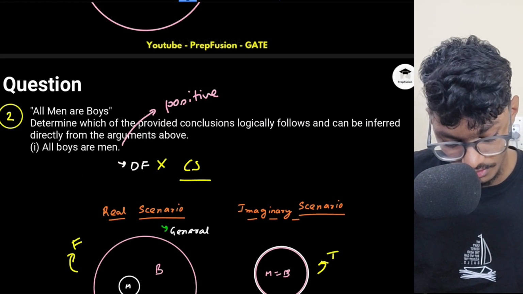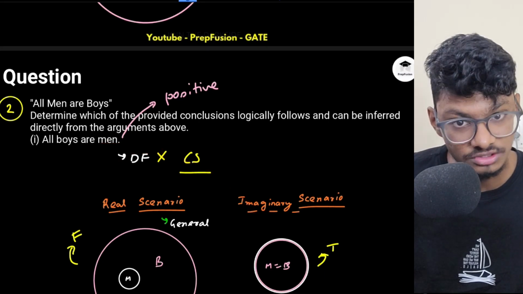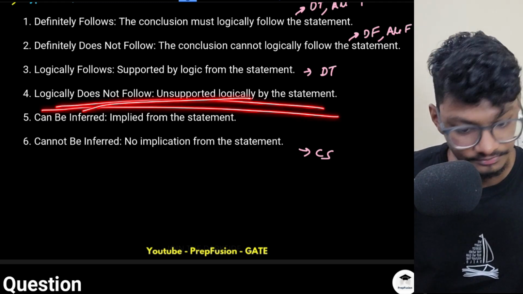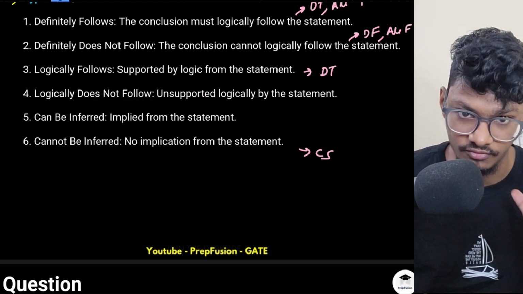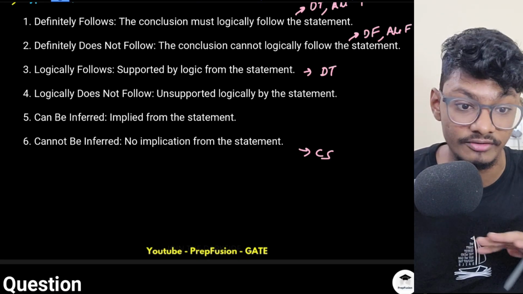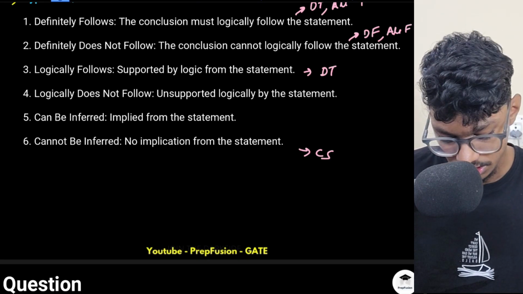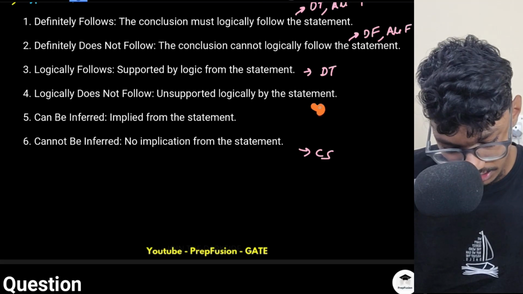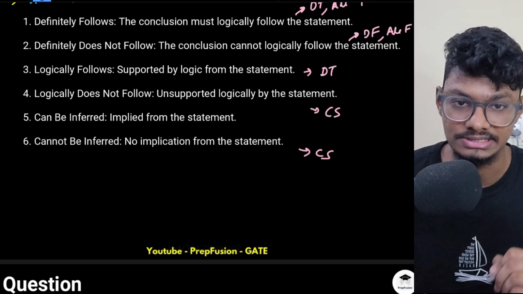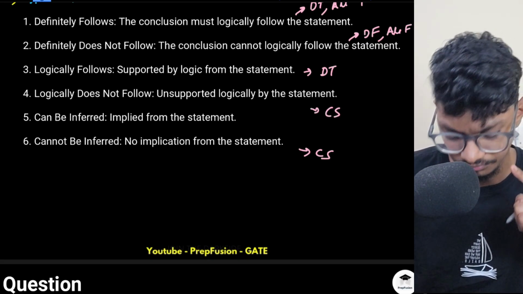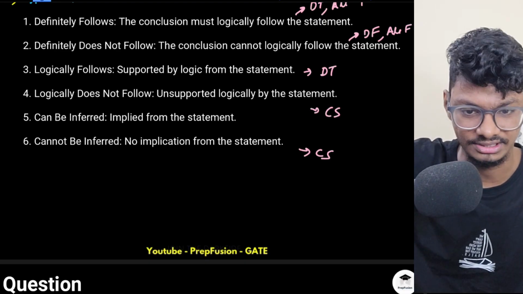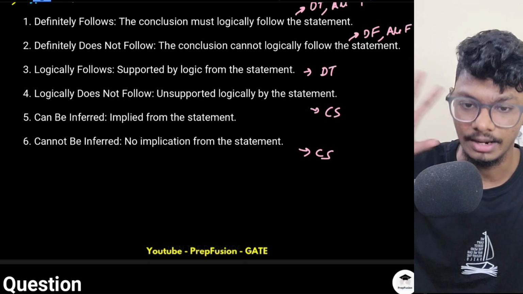But here it follows. So if it follows somewhere and not somewhere else, I cannot guarantee what it will be. So whenever there is logically does not follow, the statement is not following logically, but I cannot say confidently that it is wrong. So the answer will be can't say, as I explained in example one. Don't worry, no need to remember all this. We'll just solve the questions, and with the questions you will understand. I just have to explain in a systematic manner. That's why I'm telling you all this.